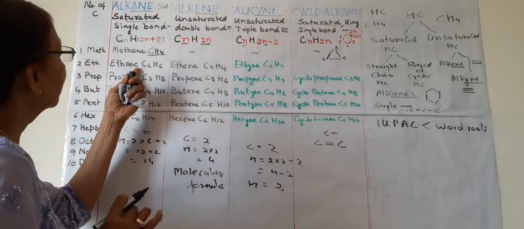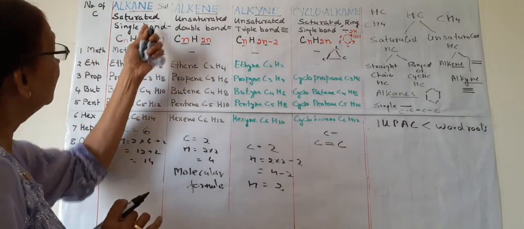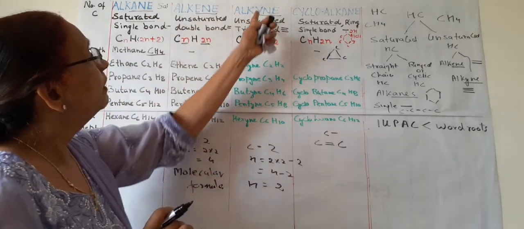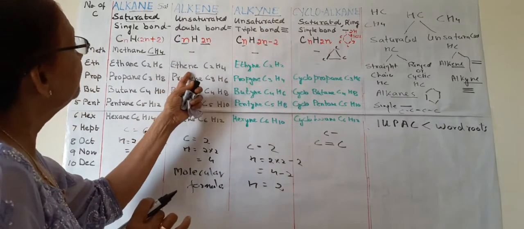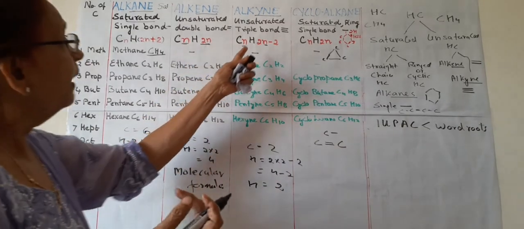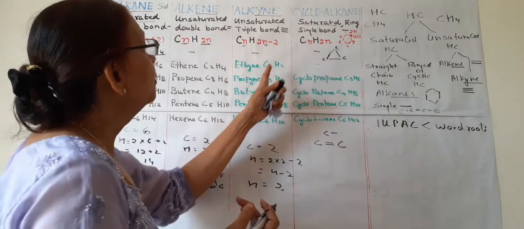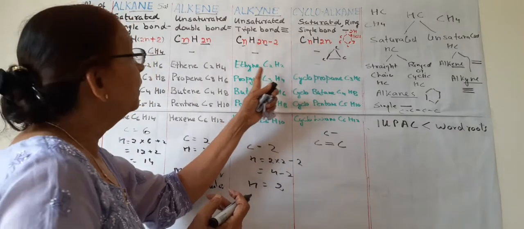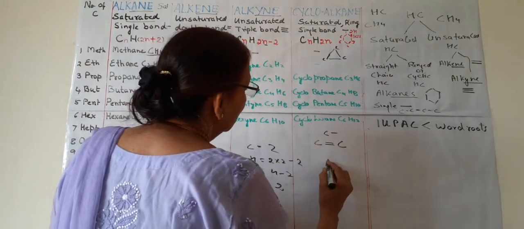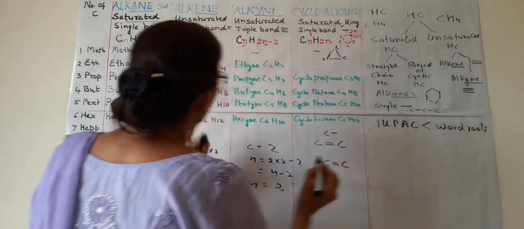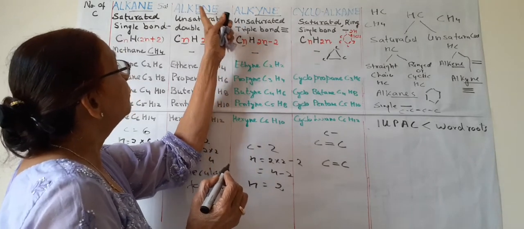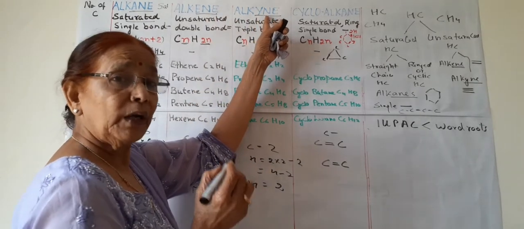Now coming to the second. This is known as ethane, ethene, ethyne. So ethene will be C2H4, very simple, just double, and here double minus 2. So it will be C2H2. It is ethyne, it is ethene. We can form this ethene. How is the double bond there? So 2 carbon atoms are there. Having a double bond is a must for ene, and a triple bond is a must for yne.